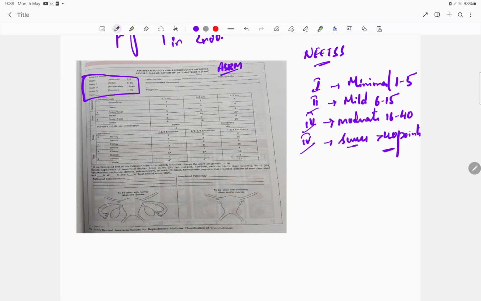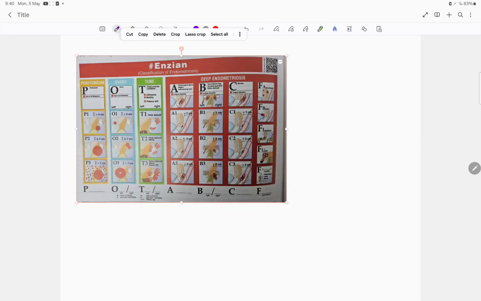You understood? So this is the ASRM classification of endometriosis of the peritoneum, ovaries and the tubes. Based on the location, based on the site, they have classified everything and given the values. Based on the values, they have classified into minimal, mild, moderate and severe. So you understood, this is one type of classification.